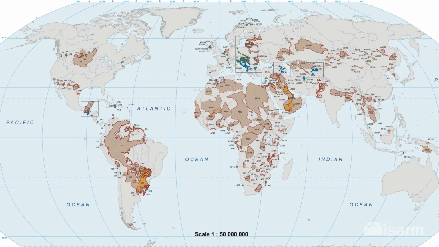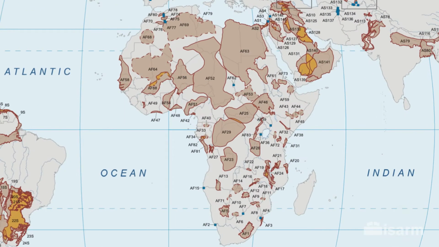Globally, there are over 300 transboundary aquifers, with that number rising every year as new aquifers are identified and refined. 72 of these are in Africa. To assist countries in the understanding and management of these vital resources, IGRAC and UNESCO IHP have already developed a methodology for joint scientific assessments of transboundary aquifers.